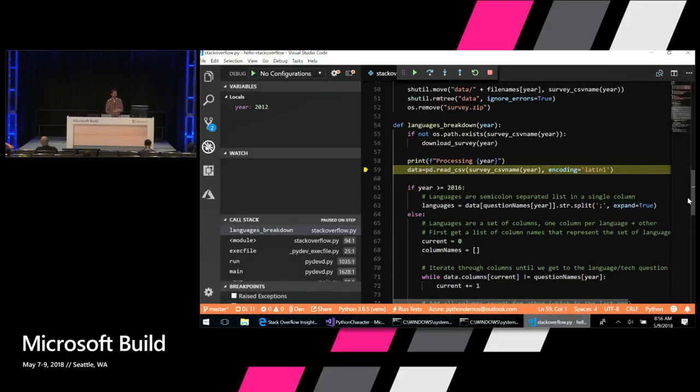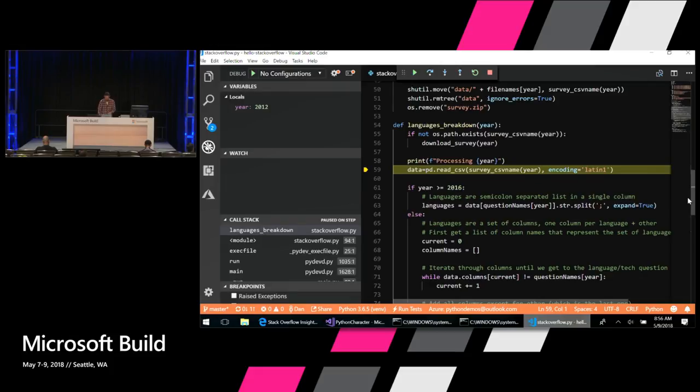To process the survey, we're using this popular library with Python called pandas. Pandas is a very popular data science library. Basically, it gives you slicing and dicing operations over tables of data. You can do joins, aggregates, summations, all sorts of things. So we're going to use that to analyze the Stack Overflow data.